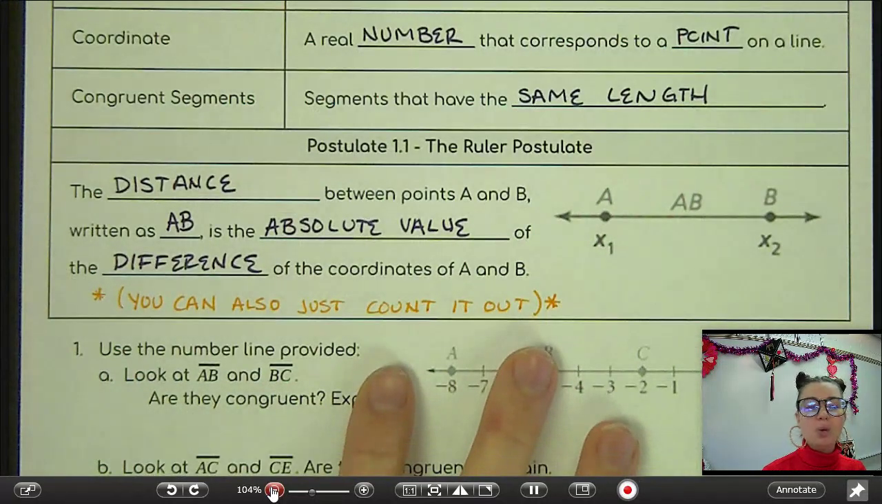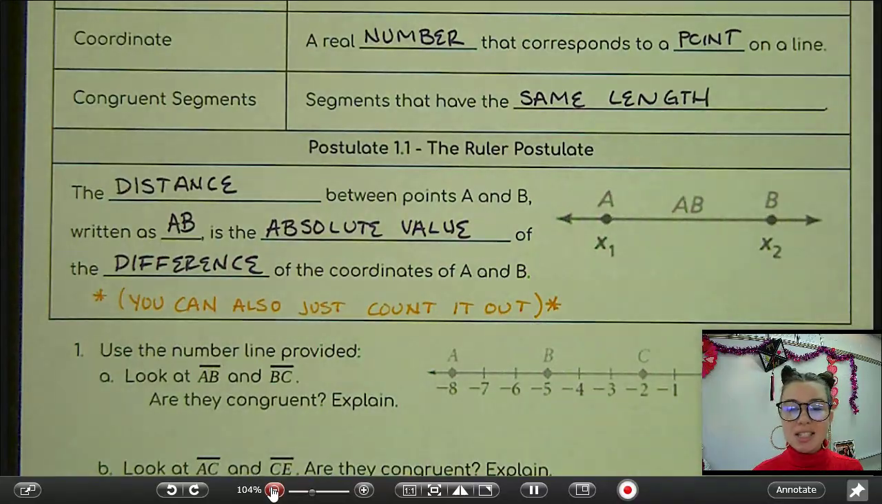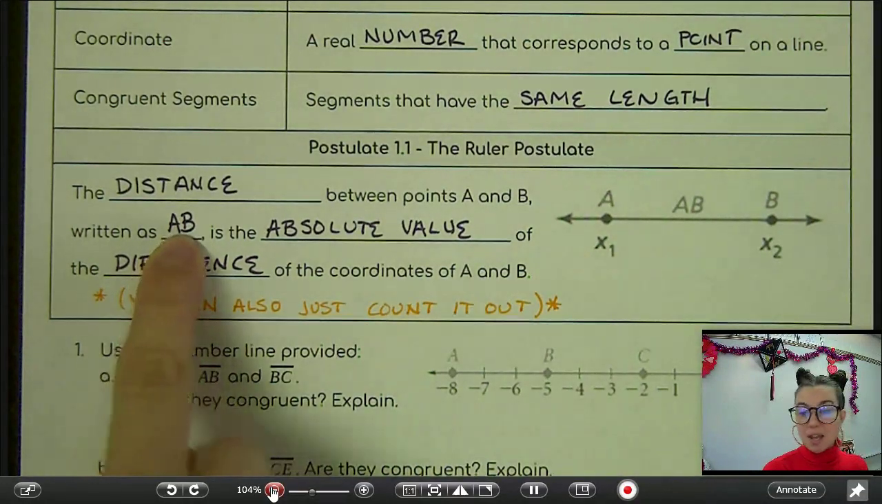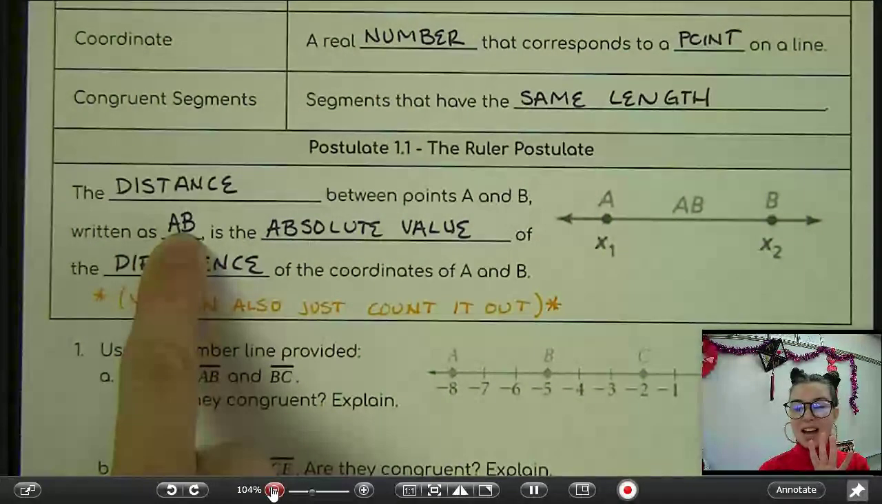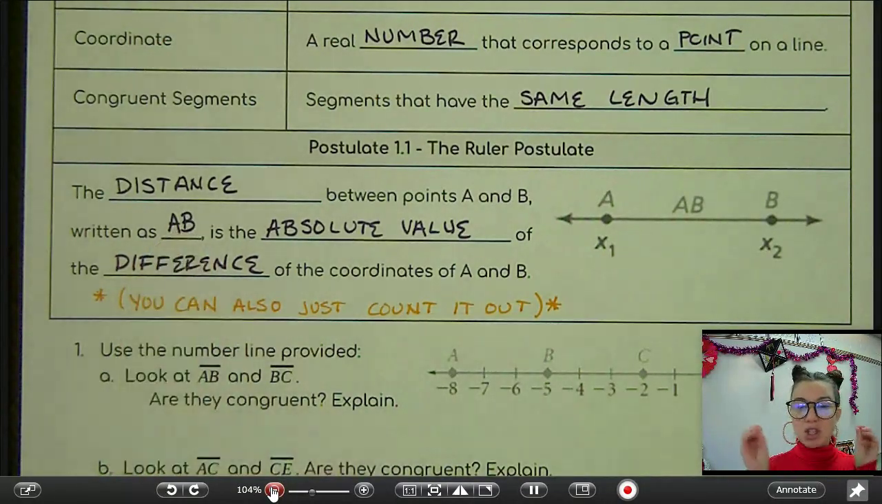That comes from the ruler postulate that says, the distance between points A and B, which we will always write as AB with no line, no anything over top. Anytime we're talking about the distance between 2 points, you just write those 2 points. What's the distance between A and B? Well, it's called AB. And that can be found by taking the absolute value of the difference of those coordinates. And really, that's just a fancy way of saying, hey, if you just take a ruler and count it out, how many spaces is it from A to B? So let's practice this.